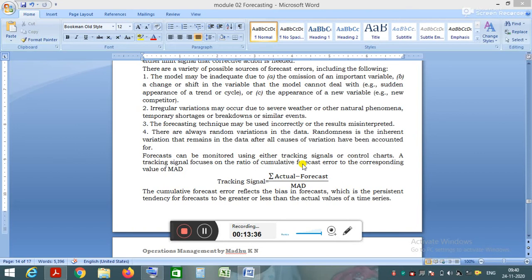The cumulative forecast error reflects the bias in the forecast, which is the persistent tendency of the forecast to be greater or less than the actual values of a time series.